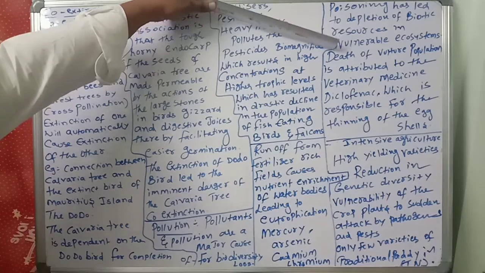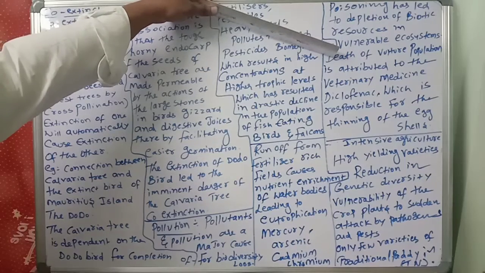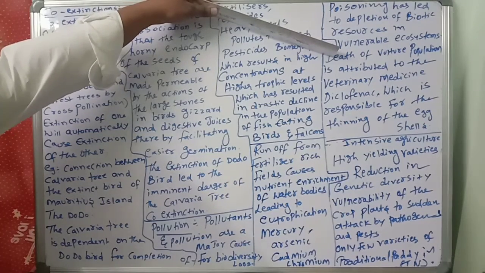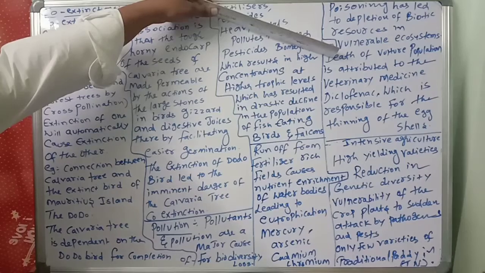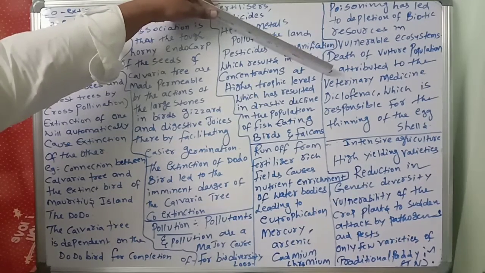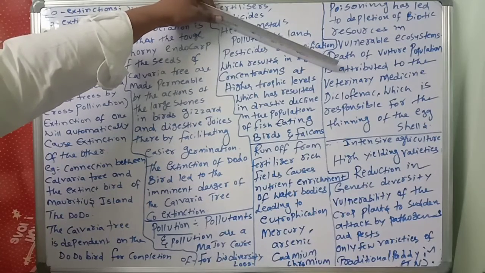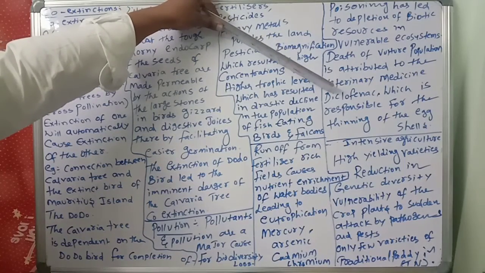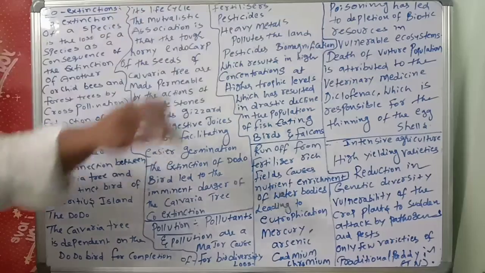Next one, death of vulture population. Vultures are there or not? The death of the vulture population is attributed to the veterinary medicine diclofenac. So vultures were completely affected by the veterinary medicine. What is it called? Diclofenac.